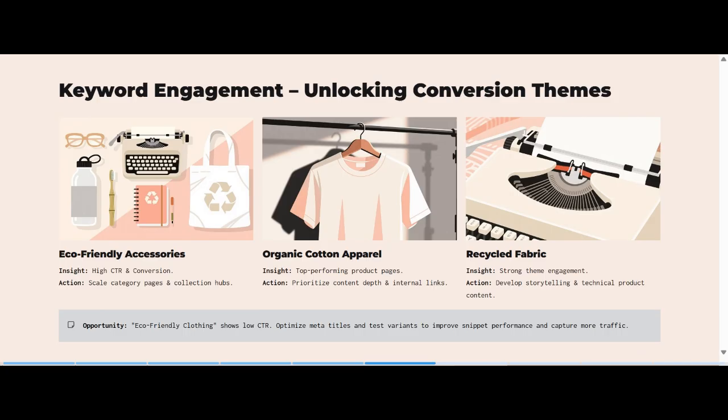We should also look at eco-friendly clothing, which shows low CTR, and optimize meta titles and test variants to improve snippet performance and capture more traffic.